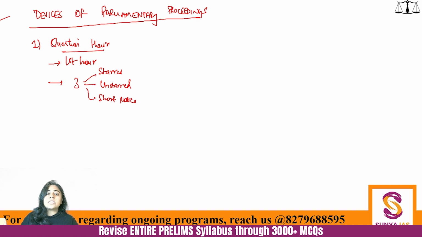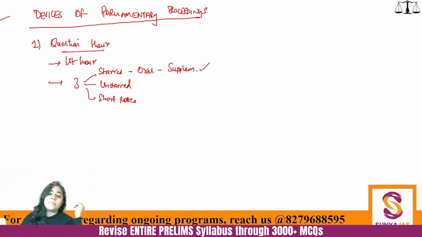A starred question is a question wherein you ask for an oral response. You don't want a written response; you are asking for an oral response. And whenever you ask for an oral response, you can ask supplementary questions on it.